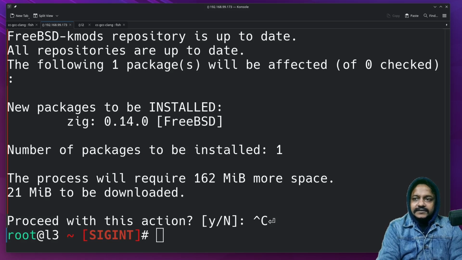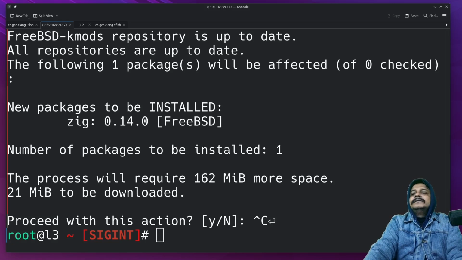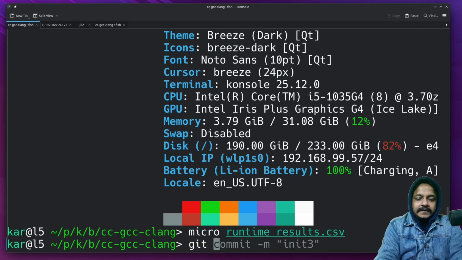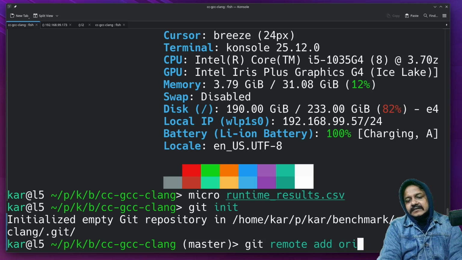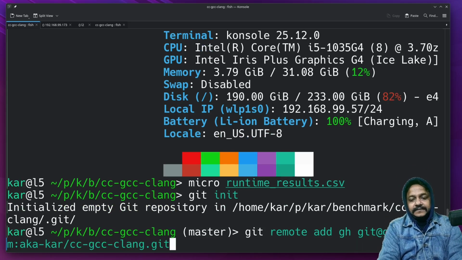Performance in terms of hosting budget. The visibility should be public. I don't want to add a readme right now. Okay, let me get that repo. Git init, git remote add origin. Let's call it gh for GitHub because I'll have to put this on our Silicon Git also, so it should not be called origin.